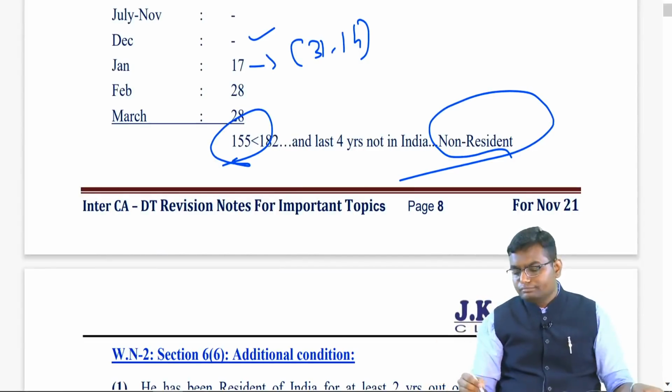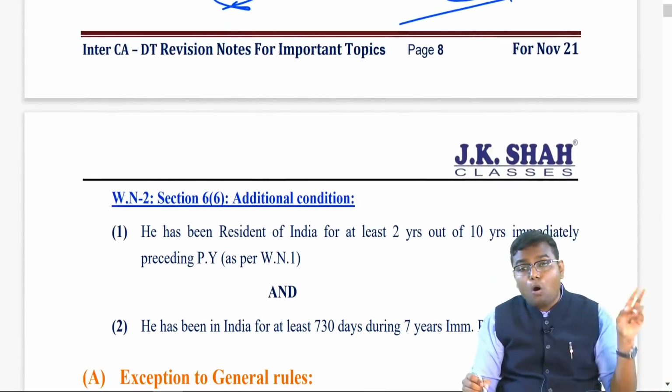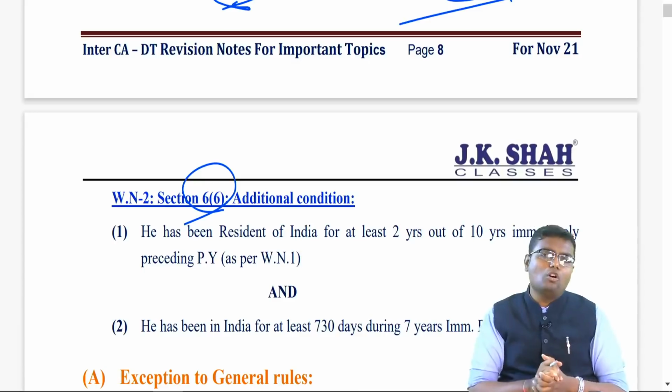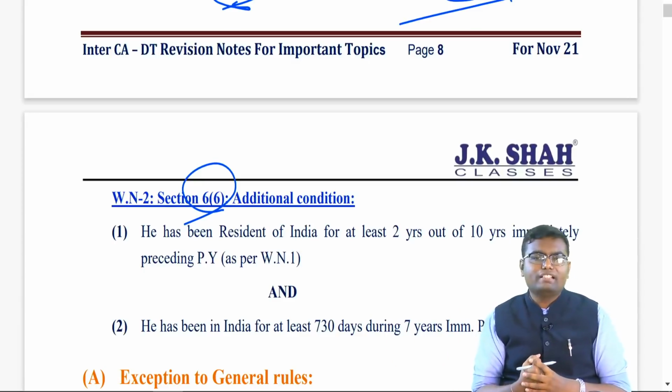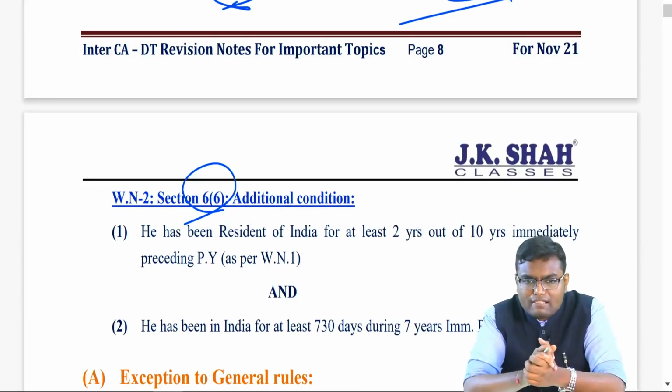Once you become non-resident, you don't have to see anything else. But once you become resident, you have to see whether you fulfill both additional conditions or not. Section 6, subsection 6. If you satisfy both additional conditions, you will become resident and ordinary resident. If you don't, then you will become RNOR, that is resident but not ordinary resident. Otherwise, ROR, that is resident and ordinary resident.